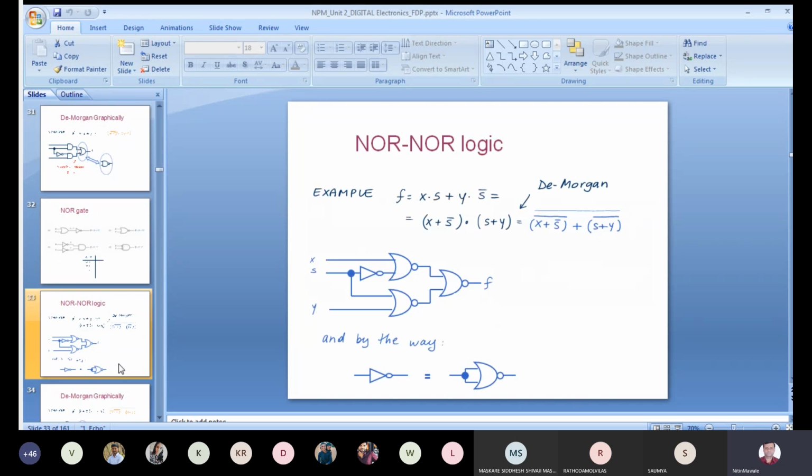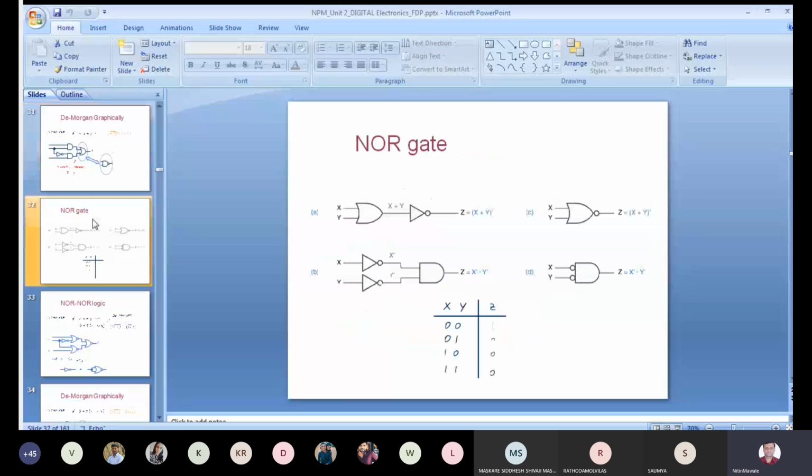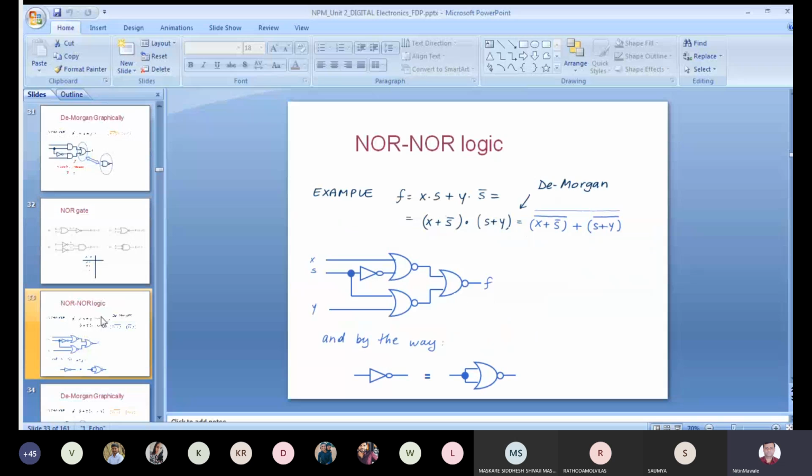Now we'll see NOR logic. So in this NOR logic again, this NOR logic is implemented by. Yes. So can you show that De Morgan graphically slide? Okay. Just wanted to take the screenshot. Okay. Are you getting this? Yes. How is it? Then NOR and then NAND.